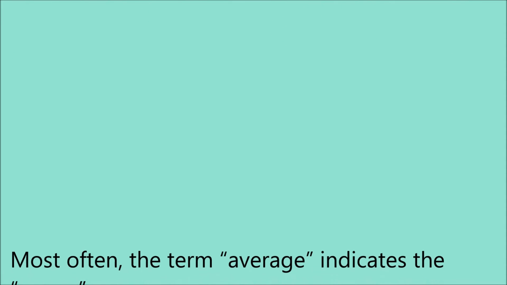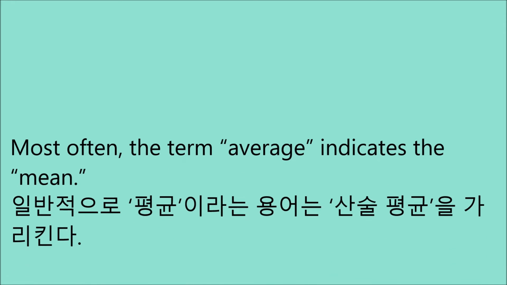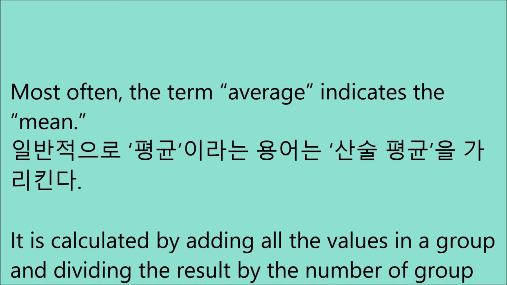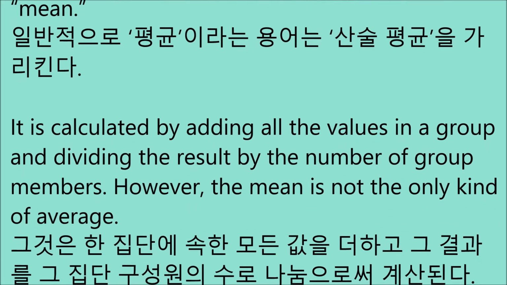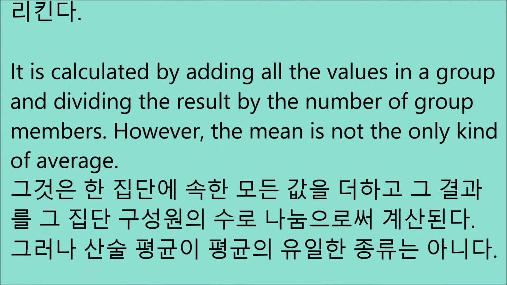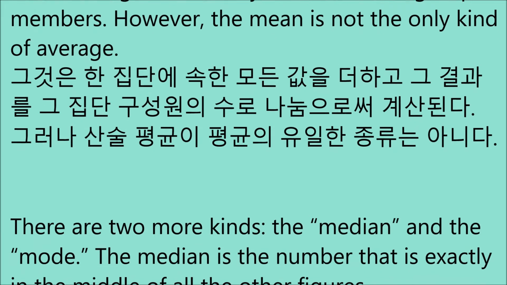Most often, the term average indicates the mean. It is calculated by adding all the values in a group and dividing the result by the number of group members. However, the mean is not the only kind of average. There are 2 more kinds, the median and the mode.